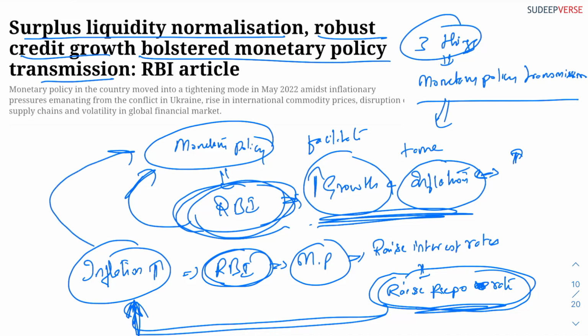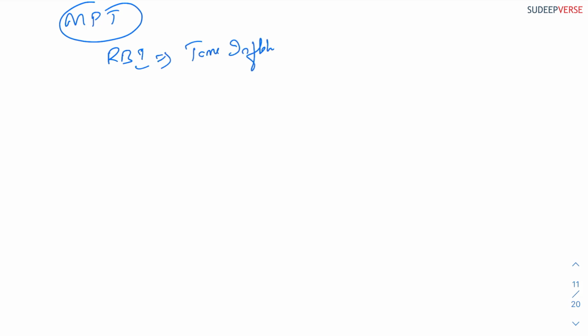Now look at what monetary policy transmission is. Let us say that the RBI wants to tame inflation. So when the RBI wants to tame inflation, the RBI will increase the repo rate.